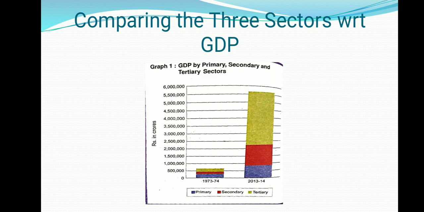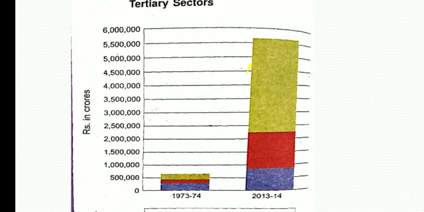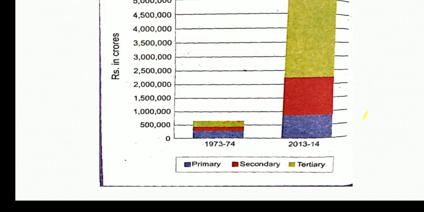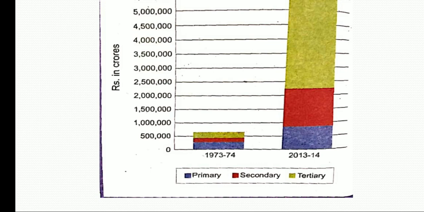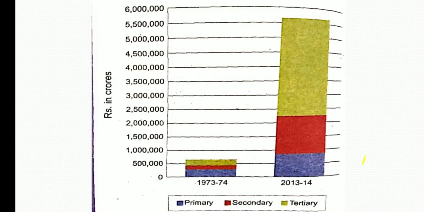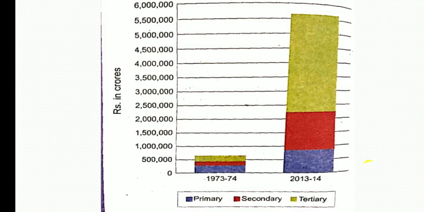This can be seen through this graph also. What is the role of the GDP by all these three sectors? Students, you all can see this graph. There are 2 years basically taken, 1973-74, and another graph is taken of 2013-14. So I think you can see what is clearly shown in these two graphs. There was a drastic change in both the graphs.